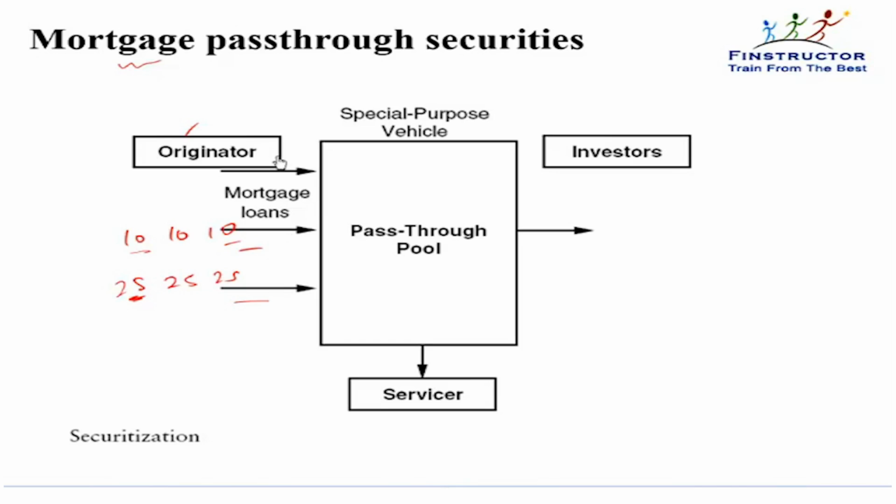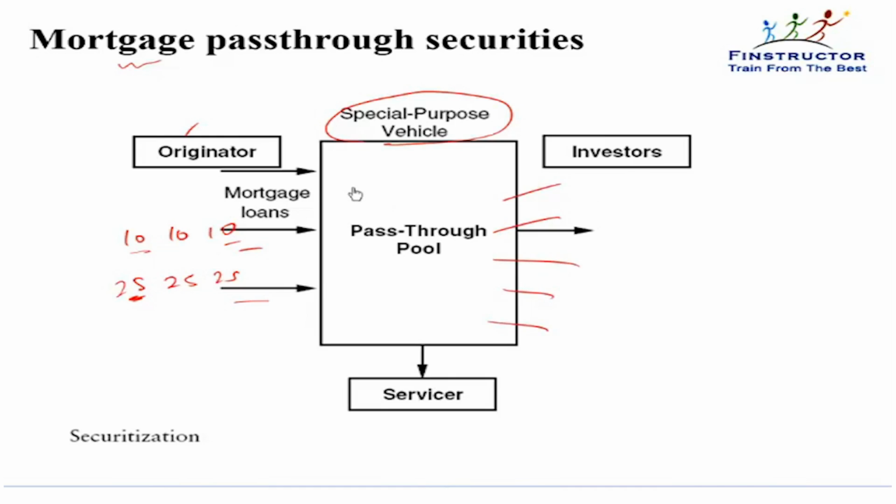So how that normally happens is that the originator will segregate, or rather sell, these assets to a special purpose vehicle. So the originator first dissociates himself completely from these mortgages. So these mortgages are in this SPV. This SPV will have a particular servicer. Servicer is the party responsible for collecting the payments of this $10, $25 from this mortgage pool and bringing it to the SPV. The SPV then creates another set of securities.